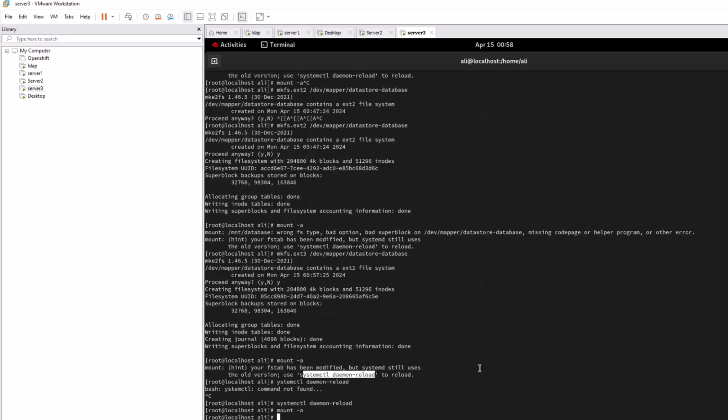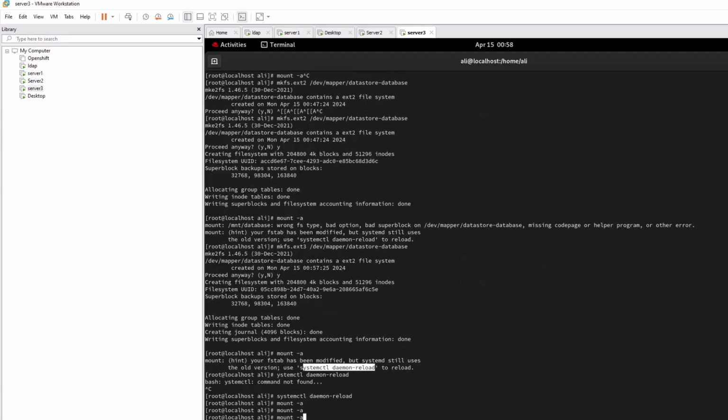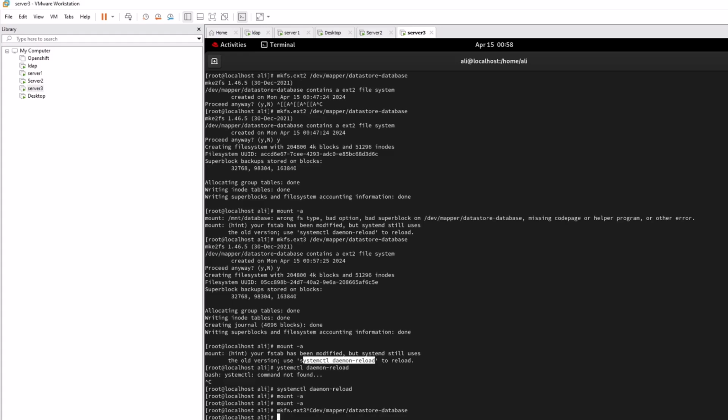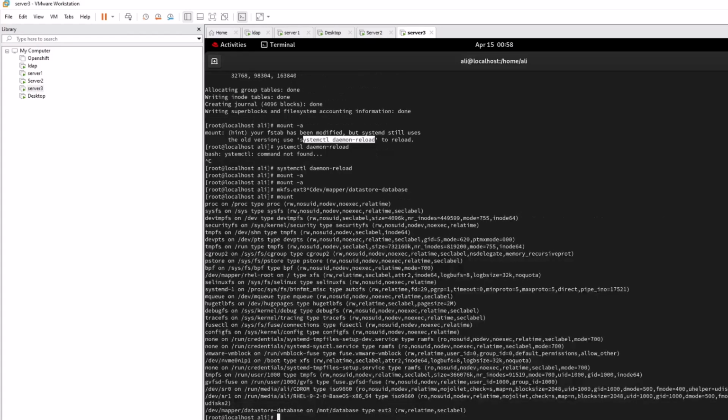Yeah, now it's working fine. Actually, the problem was when I ran this command, I think I ran it as ext2, which is causing the problem. So remember you have to run ext3. So the mount command works fine. If I type mount, you can see it's mounted here, right?